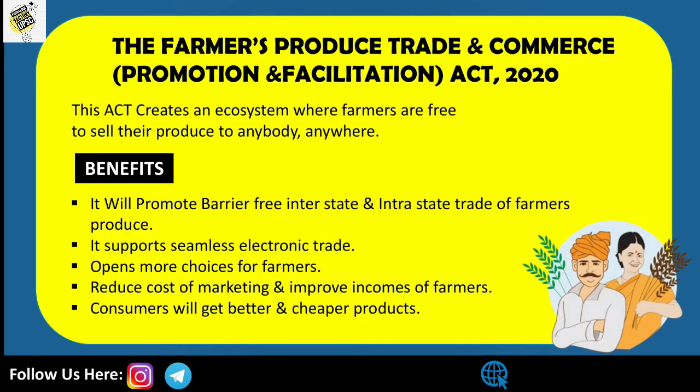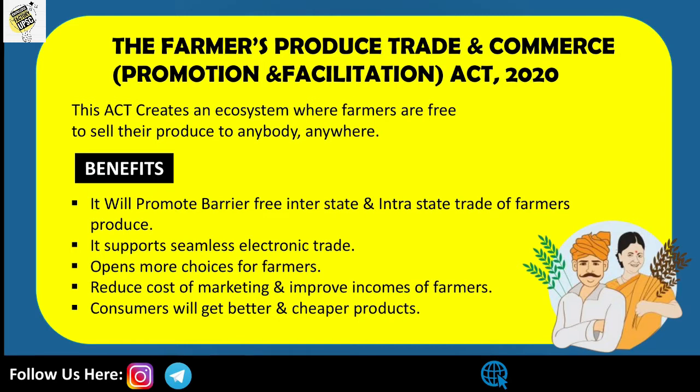So what are the benefits of the first act, the Farmers Produce Trade and Commerce Act of 2020? Let's see the benefits. The first is that it promotes barrier-free interstate and intrastate trade of farmers' produce, which means farmers can sell their produce within the state as well as with other states.